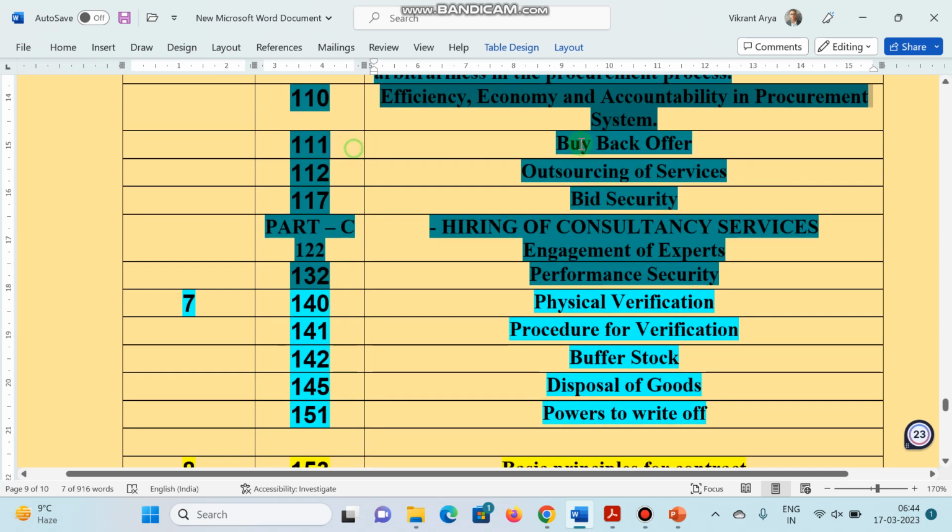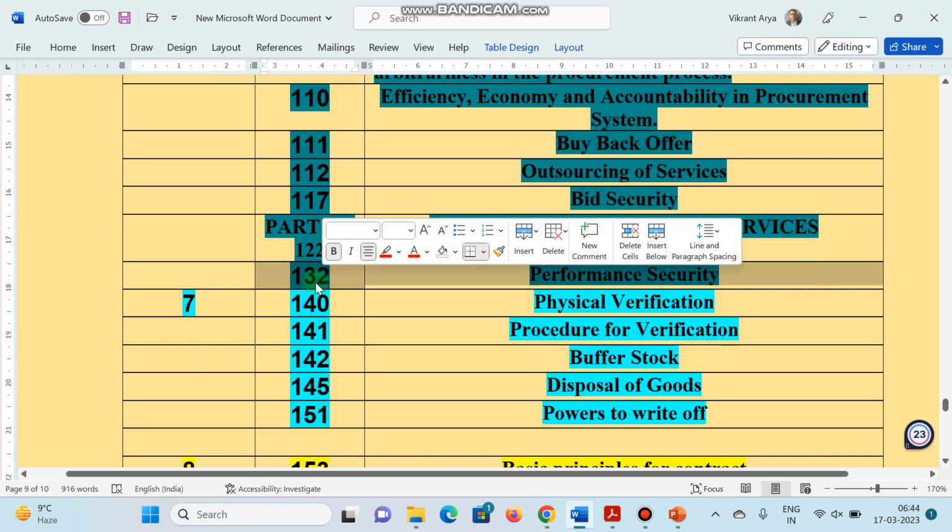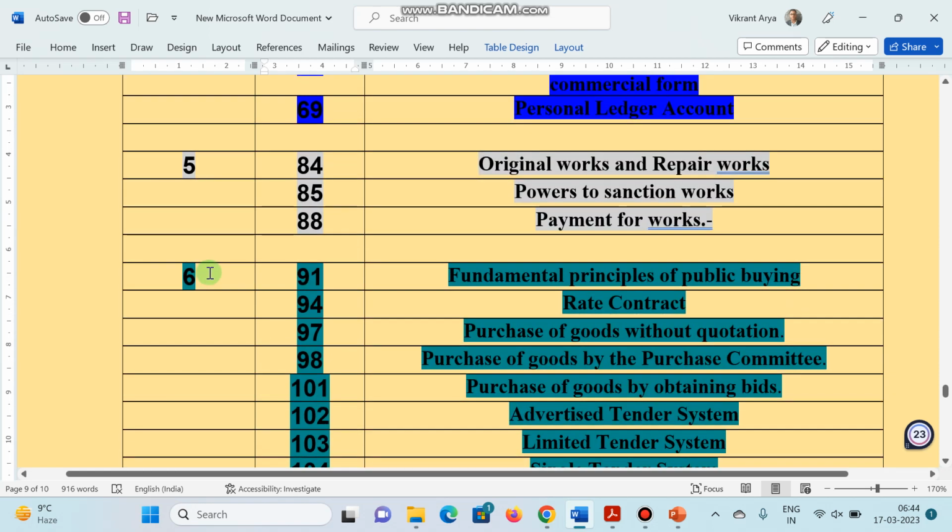Rule 111, that is buyback offer. Rule 112 deals with the outsourcing of services. Rule 117 deals with bid security. Now part C, rule 122 deals with the hiring of consultancy services, that is engagement of experts, and rule 132 deals with performance security. These all rules are in chapter number 6. So chapter number 6 is very important in HPFR 2009.